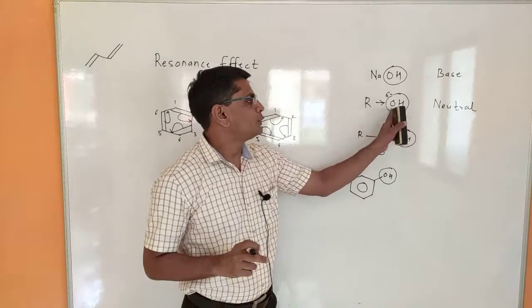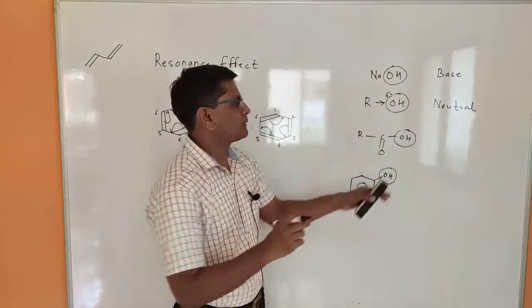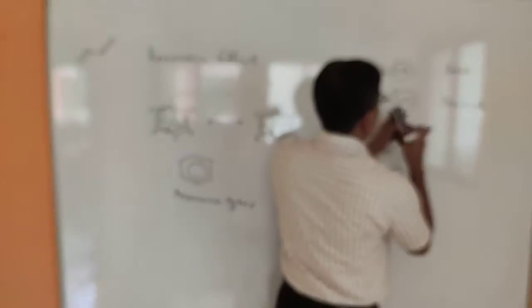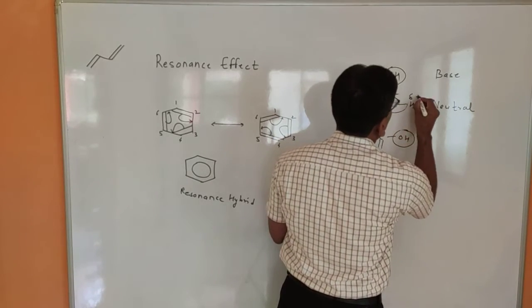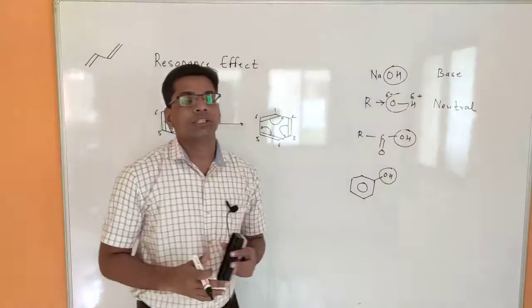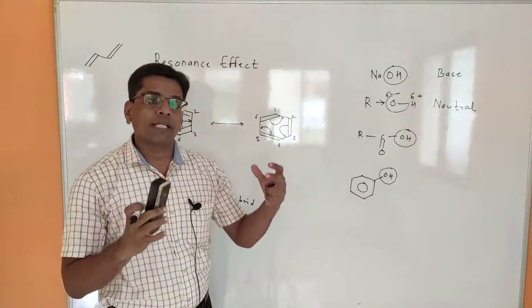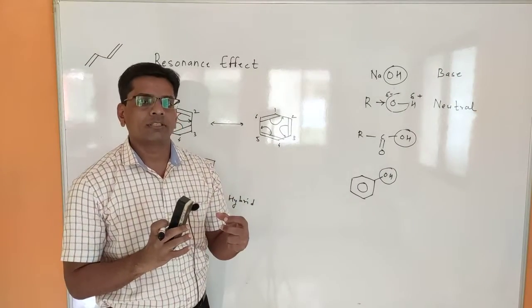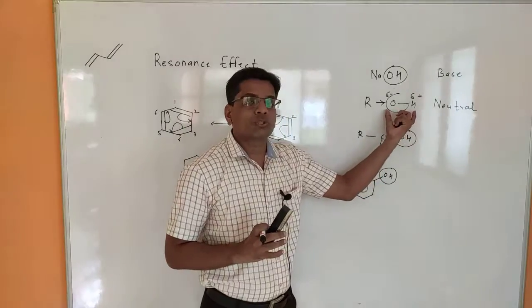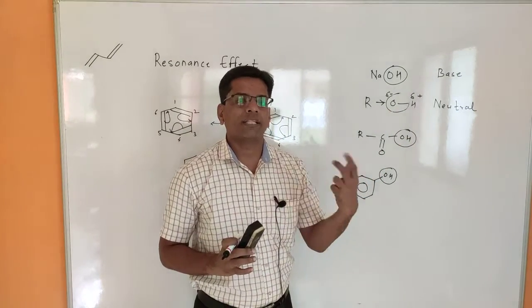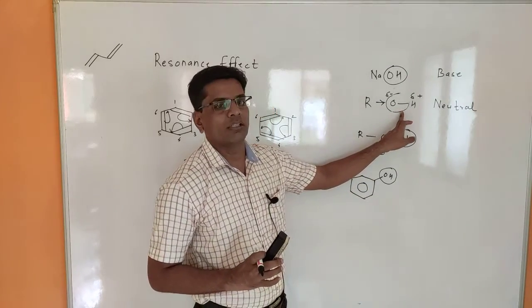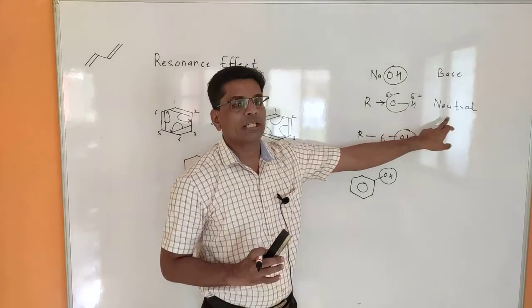At the same time, the neighboring hydrogen creates a partial positive charge. Due to these partial positive and negative charges, the molecule forms a strong bond between oxygen and hydrogen by electrostatic force of attraction. So it needs very high energy to break this bond. That's why alcohols are neutral.